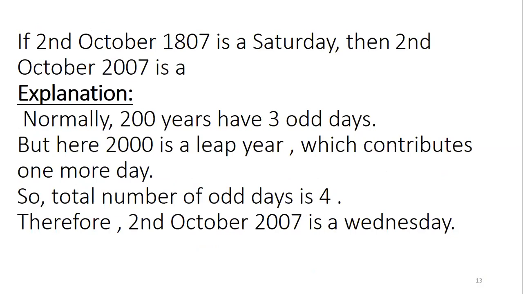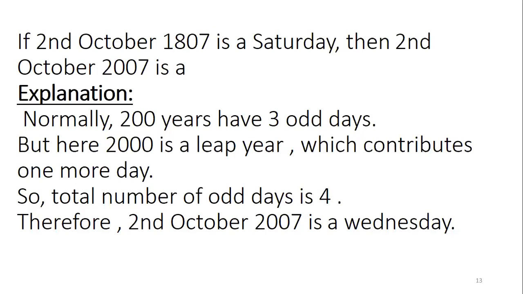If 2nd October 1807 is a Saturday, then 2nd October 2007 is a... Normally, 200 years in between have 3 odd days. Now this is not a normal 200 years, because in normal 200 years we are not considering that a century year is a leap year, since 100th year is not a leap year, 200th year is not a leap year. But here the special case comes.